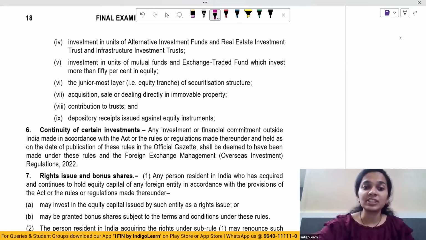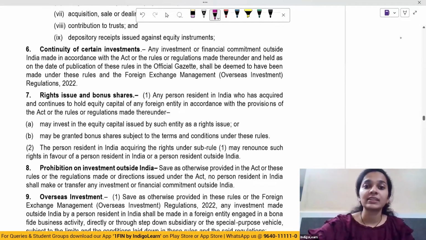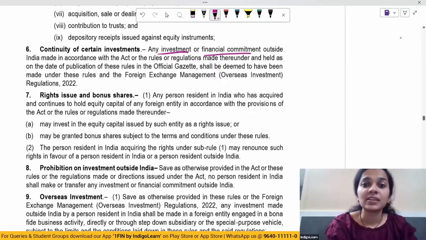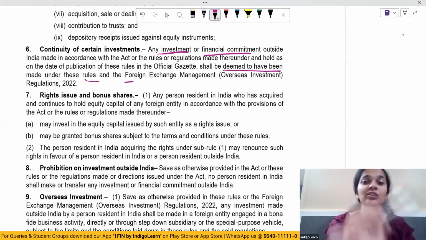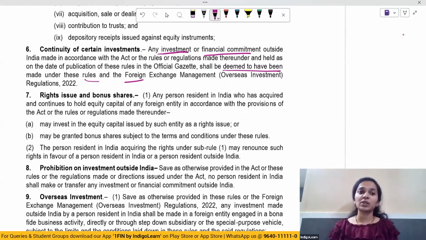Then talking about continuity of certain investment. So any investment or financial commitment outside India made in accordance with the Act's rules and regulations made thereunder and held as on the date of publication of these rules in the official gazette shall be deemed to have been made under these rules and regulations. So any investment or financial commitment which is made outside India in accordance with the Act's rules and regulations, and is held as on the date of publication, it shall be deemed that these rules and regulations have been complied with whenever that investment or financial commitment was made.